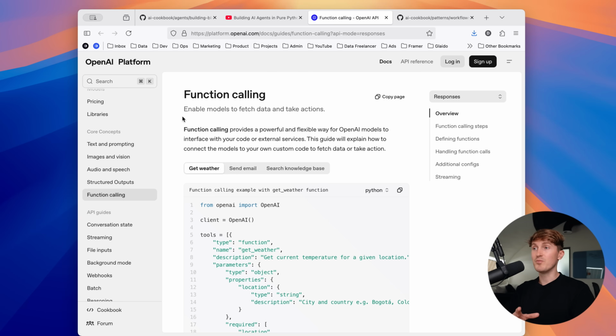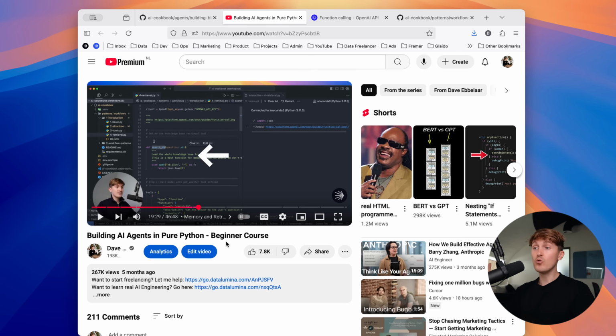And now if you're entirely new to tool calling, you've never done it, this can actually be a little tricky to understand. You need to see a couple of examples. So for that, I highly recommend to check out the official documentation from OpenAI on function calling. Or if you want to go really deep with this, I have this full beginner course here on YouTube, Building AI Agents in Pure Python, which is actually a really good follow-up for this video, which I will link in the description as well.